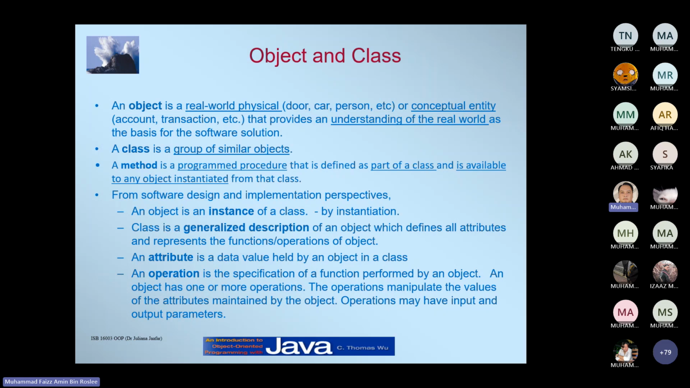If you remember in the Scanner class, when we declare equals to new Scanner in brackets System.in, System.in is actually a parameter value that we feed into the method of the Scanner. So it takes an input parameter and also will return an output parameter.